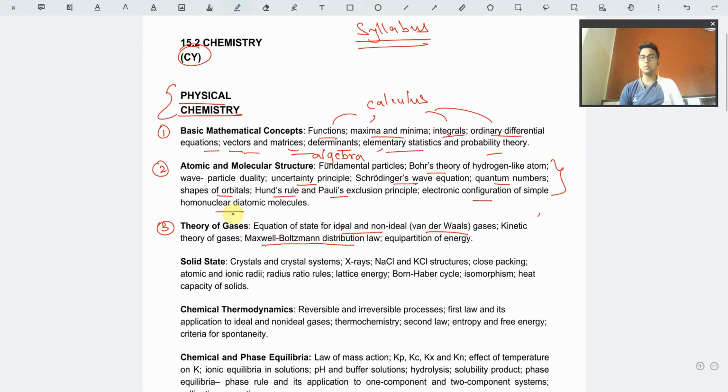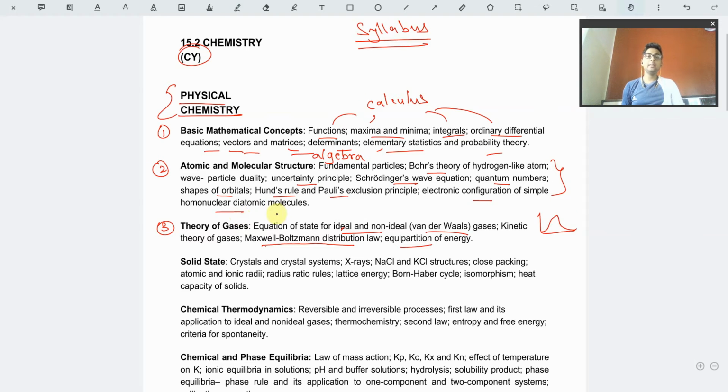Many graphs are included in there because this is obviously a mathematical part. We have to calculate the fraction of molecules being involved in certain reactions and those kinds of things. So for those calculations, we have to go through this Maxwell-Boltzmann distribution law thoroughly and understand it properly. Okay, and similarly the equipartition of energy, in continuation with the Boltzmann distribution law.